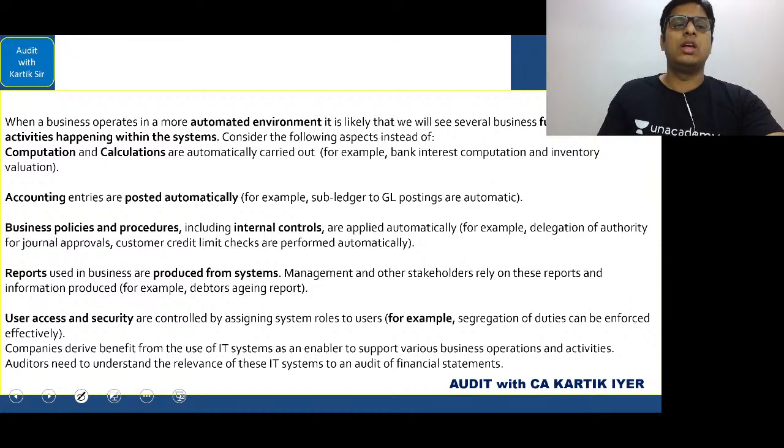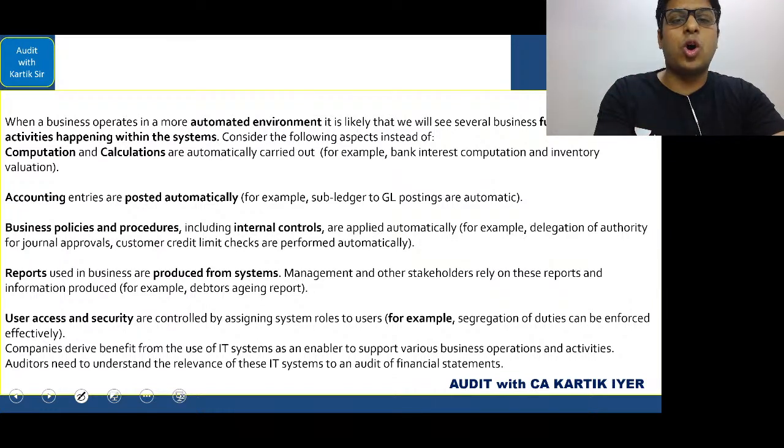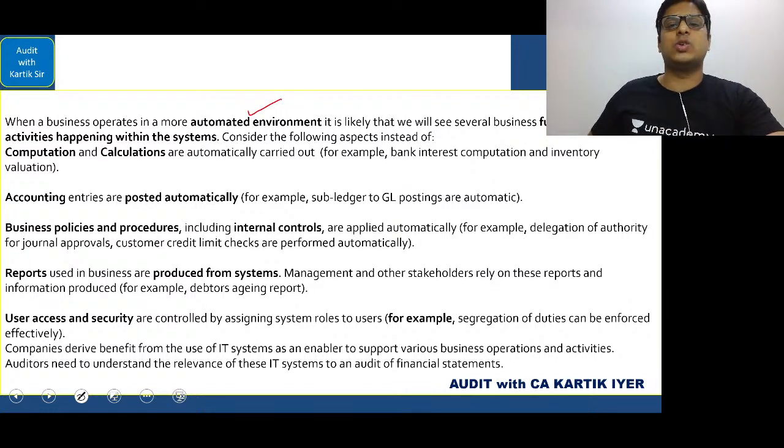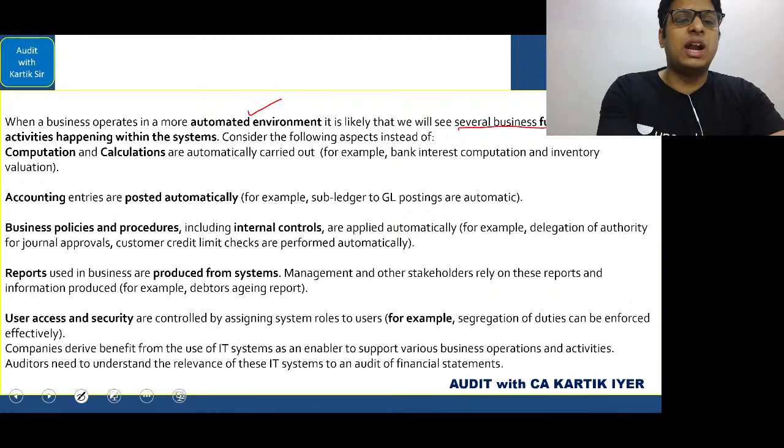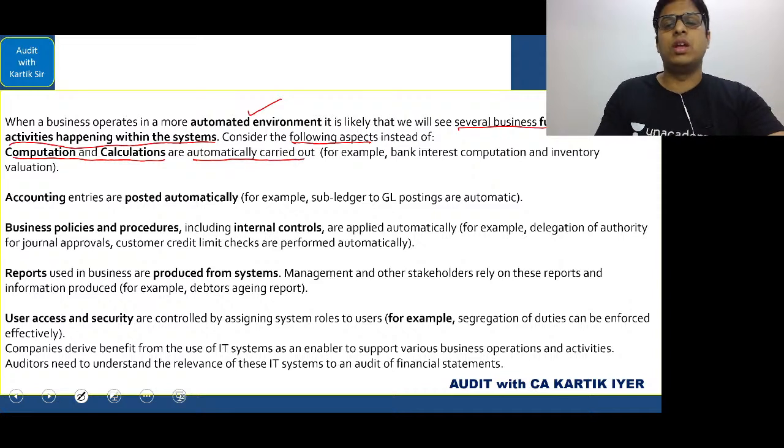You have to see whether you have written this same answer. See this. When a business operates in a more automated environment, remember the answer in relation to relevance of IT in audit. It is the same thing. So it is likely that we will see several business functions and activities happening within the systems. Consider the following aspects. First, computation and calculations are automatically carried out. For example, bank interest computation and inventory valuation.